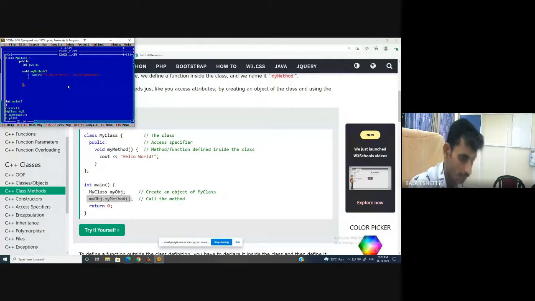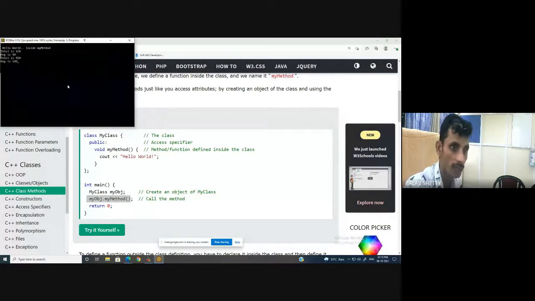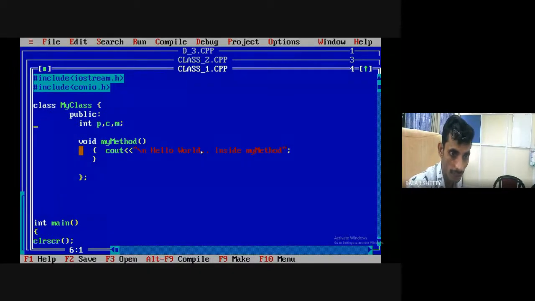Clear? What did we do? You wrote the same code. Now run the code. I just save the program, run the code, and see what output I get. Hello world inside my method. So you get this output. Clear? What have we done?